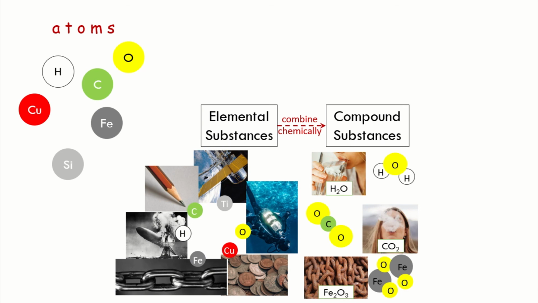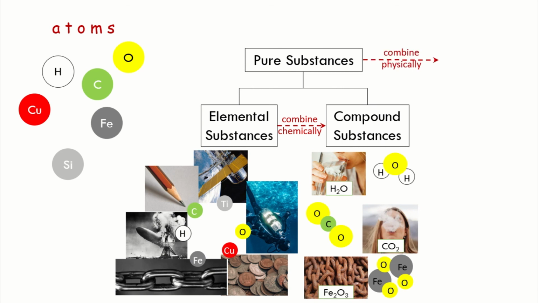Elemental substances and compound substances are what we call pure substances. These substances can stand alone on their own, and they have their own distinct properties. Of course, we have the freedom to combine physically two or more pure substances to form what we call mixtures.